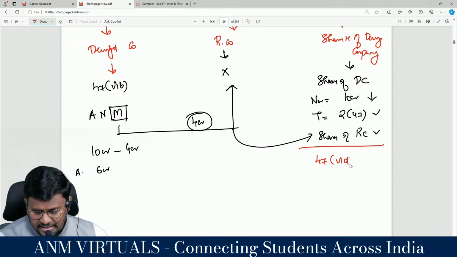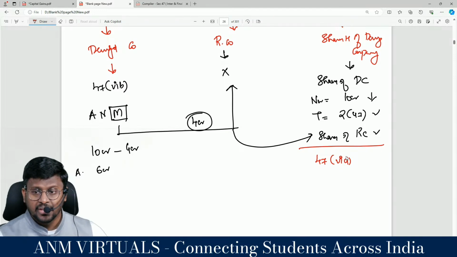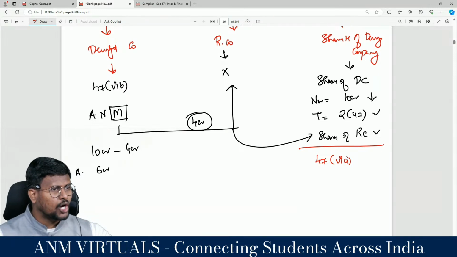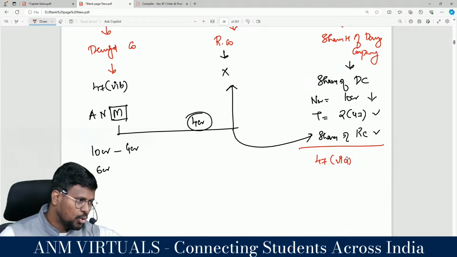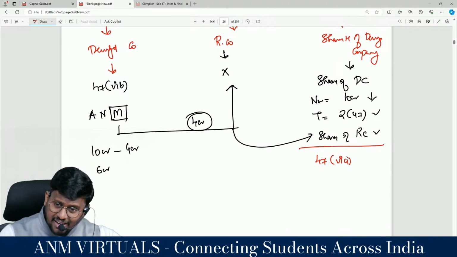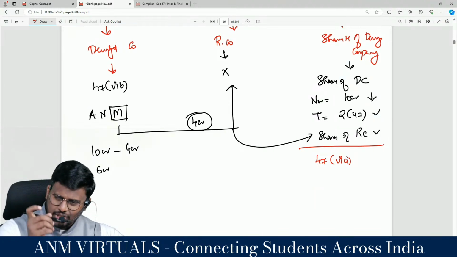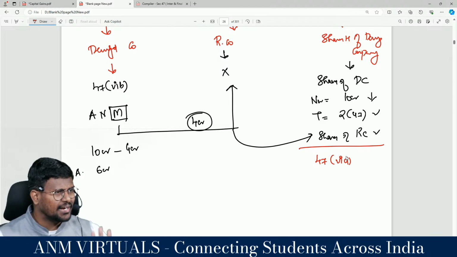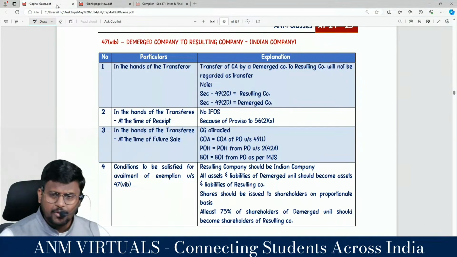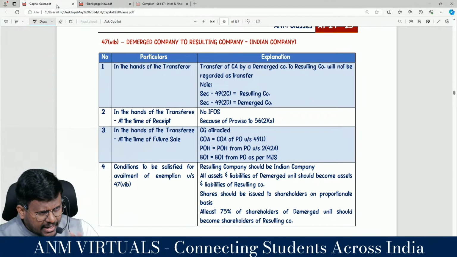47 clause 6D. The 47 clause is saying that it will not be regarded as transfer in the hands of the shareholder. Shareholders can receive shares of the resulting company for the reduction of value of the demerged company, but this will not be regarded as transfer. This is what we have explained. We have already explained this in detail in our class.